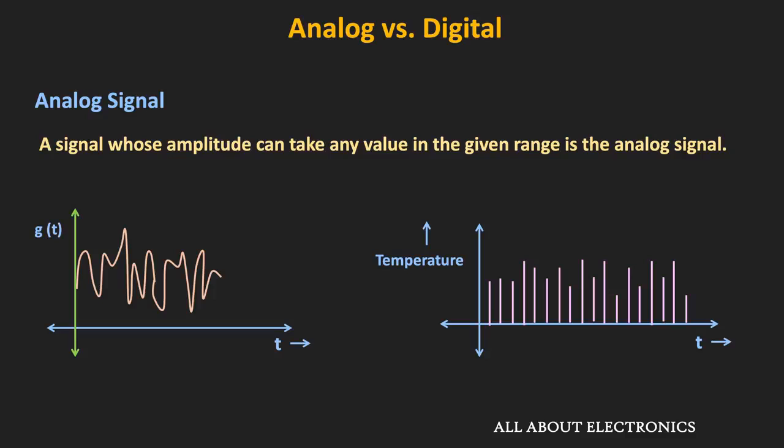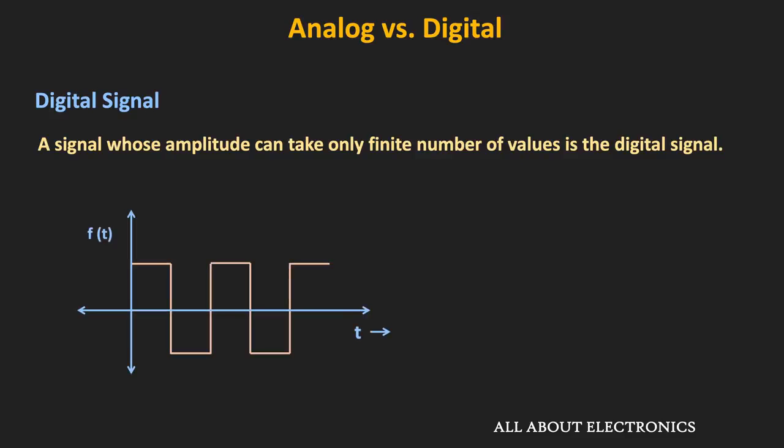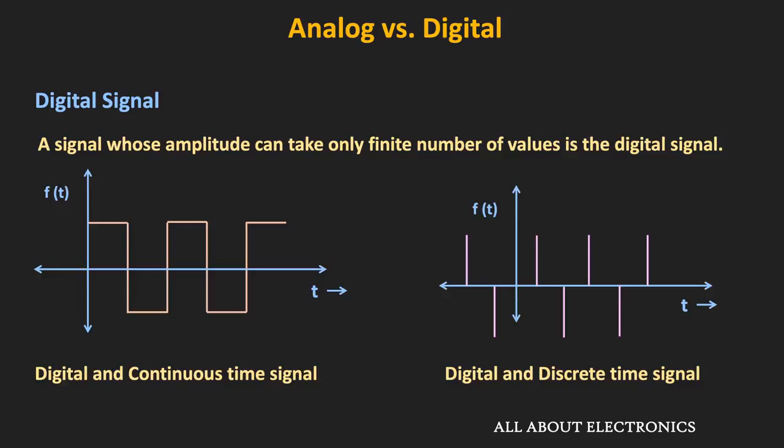And most of the naturally occurring signals are analog in nature. For example, the voice signal or the temperature or the pressure which we are measuring are examples of analog signals. On the other hand, digital signals are the ones whose amplitude can take only finite values. For example, the signal which is shown over here varies only between two values. So it is an example of a digital signal. And in the time domain, this digital signal could be continuous or discrete.